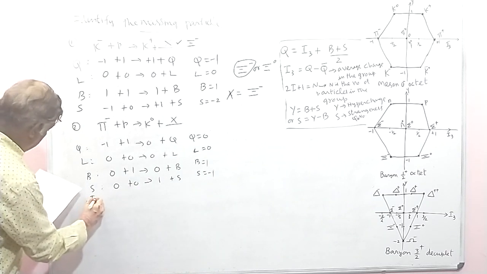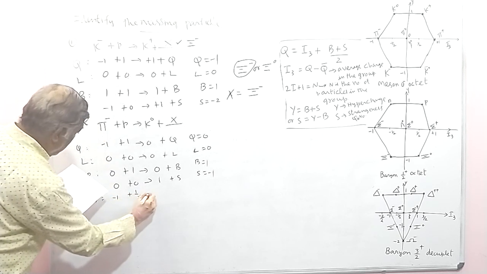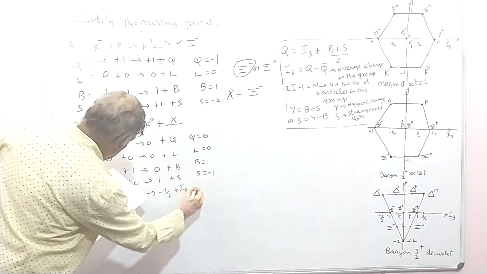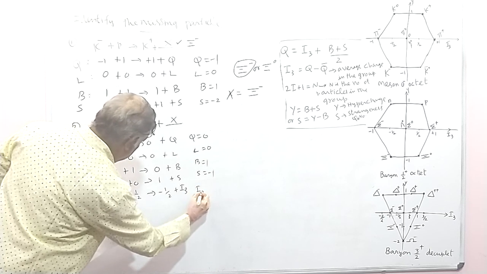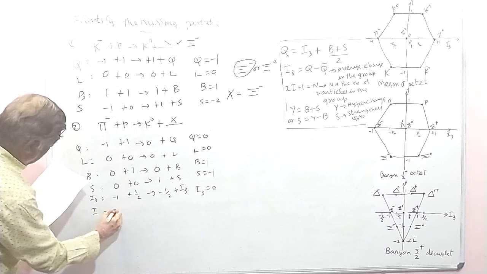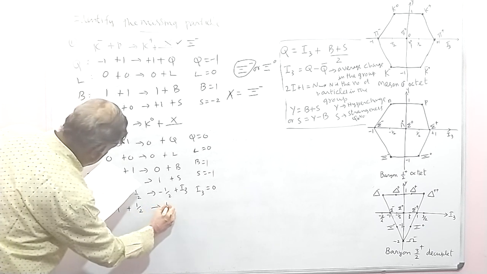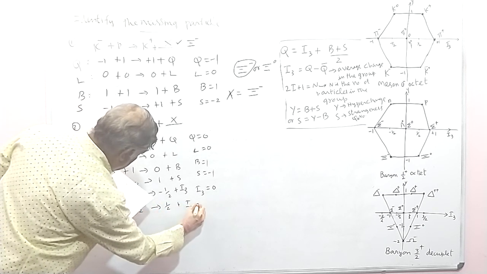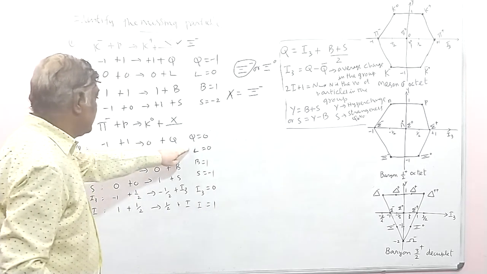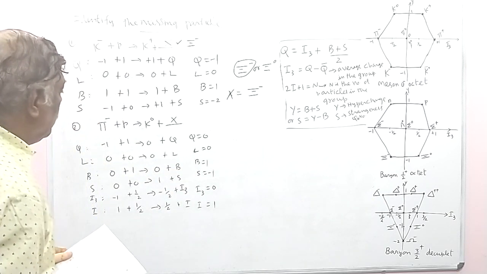Then you find I3: this is minus 1 plus half, this is minus half plus I3, and I3 must be 0. So the particle must have charge 0, it is not a lepton, it must be a baryon, S must be minus 1, I3 is 0.